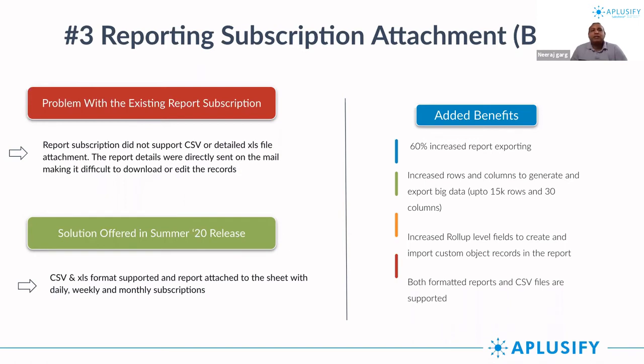What they have done in this release is, if you subscribe to a report, you can choose the format, whether it has to be a comma separated value file or an Excel file, and that comes as a separate attachment. So you can download that report, do whatever you want with it, change it however you want, and send it to upper management or to anyone you want to, which was not possible before. So I think this is very exciting for all the business users who are into pulling in reports or playing with reports. This is a boon for them.